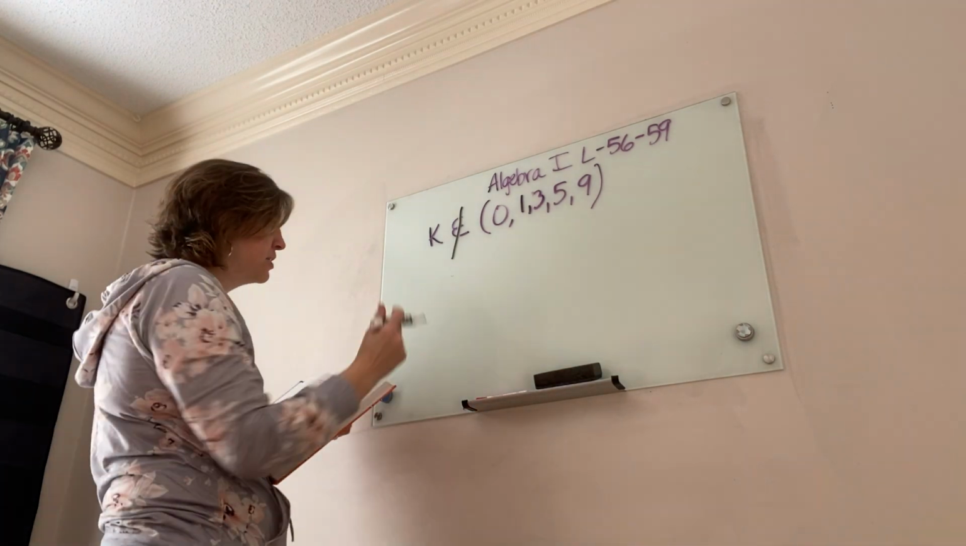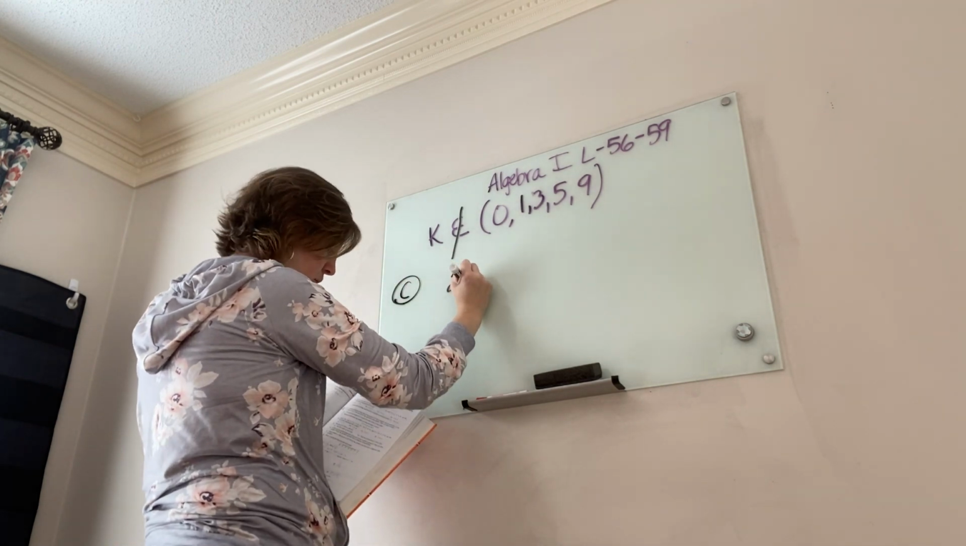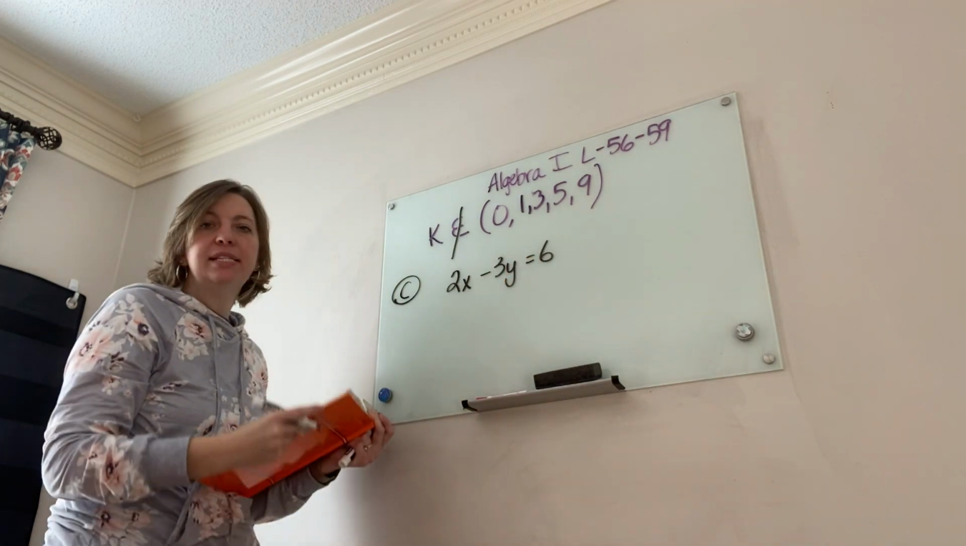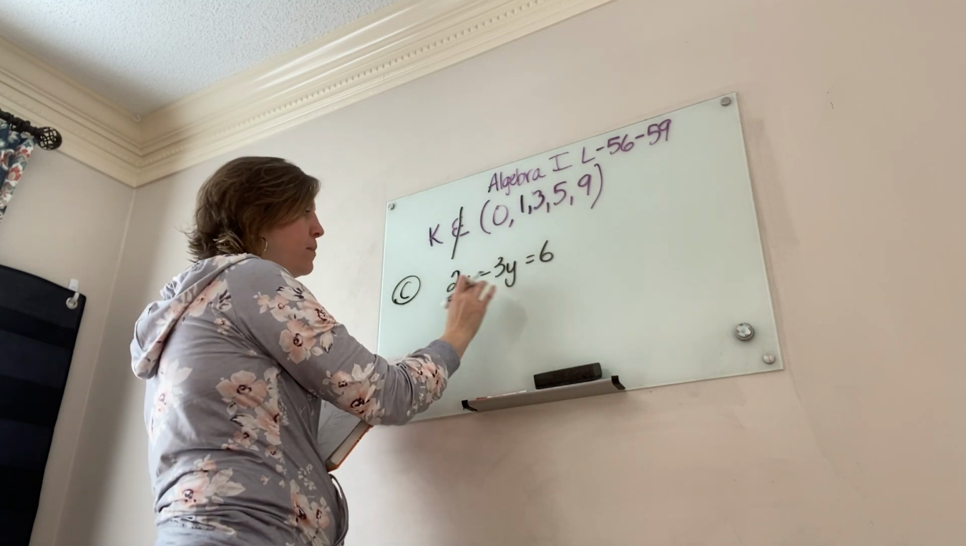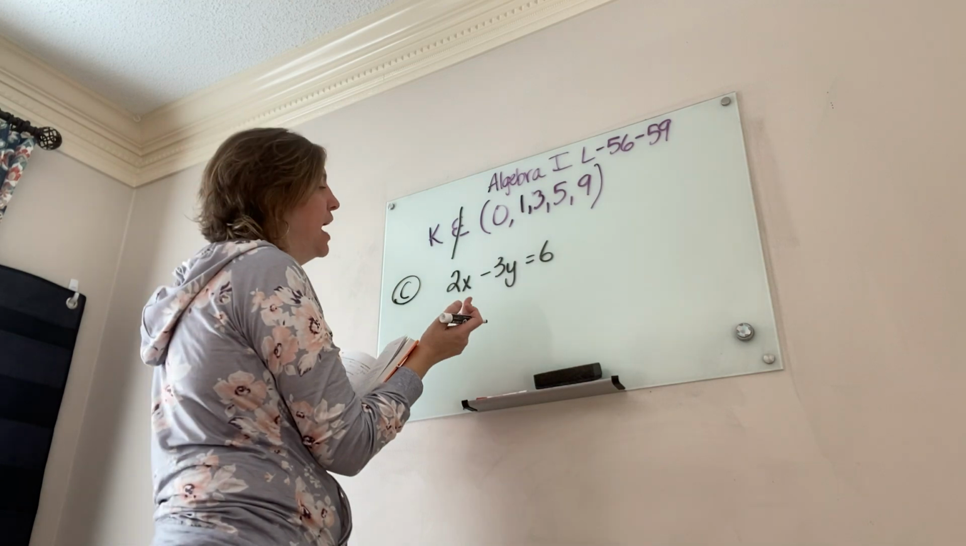All right, now letter C is super important, and we need to understand what we're doing there. It says 2x minus 3y equals 6. So it's asking us to graph that, okay? Now, remember that this is standard form, and we'll talk more about standard form the further we go into algebra.